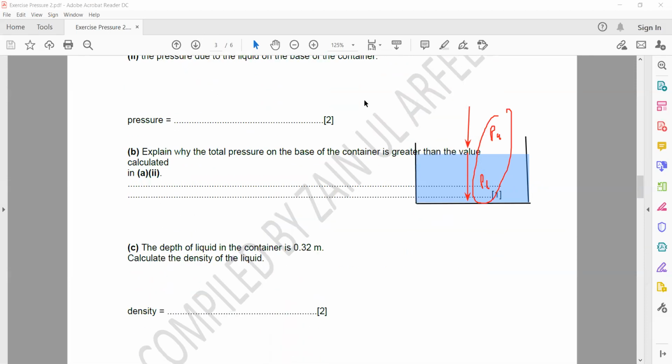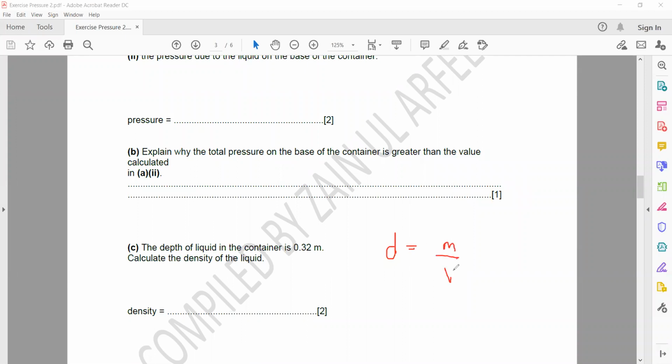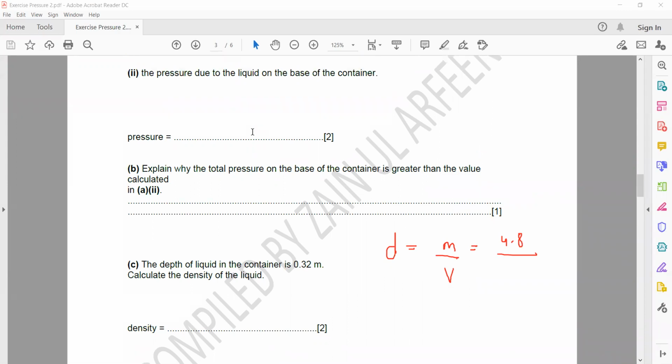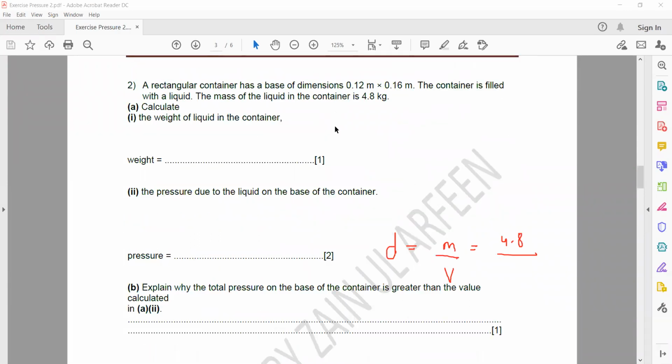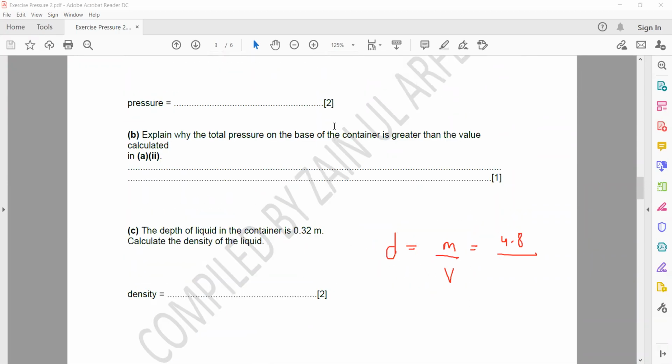And then calculate the depth. The depth of a liquid is now calculate the density. How to calculate density? Density is equal to mass divided by volume. So mass was given, 4.8. And how to get the volume of a liquid? It's length into width into height. Length and width are the same as the container. So 0.12 into 0.16 into 0.32.